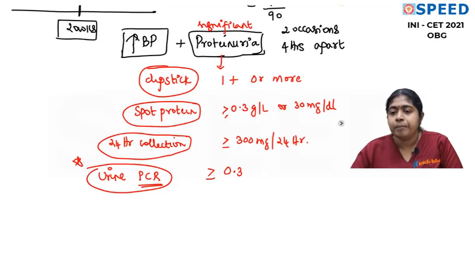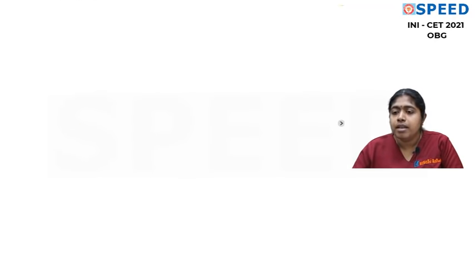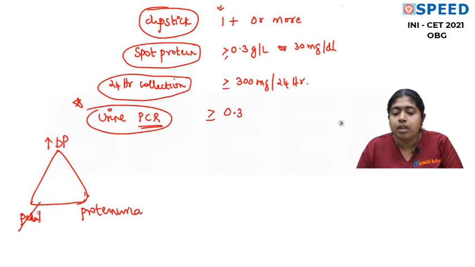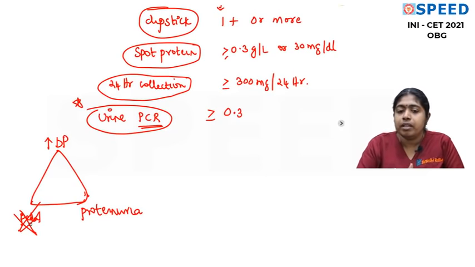Now, this is a very important point. So, how have things evolved in the diagnosis of preeclampsia? Earlier, we used to have a triad of elevated BP and proteinuria and pedal edema. Now, this pedal edema is totally gone from the diagnosis of preeclampsia. We don't bring it inside for the diagnosis, because pedal edema you see in cardiac failure, you see in liver failure, you see in anemia, you see in hypoproteinemia. No. So, even physiological also. So, we don't bring it in. So, BP and proteinuria.